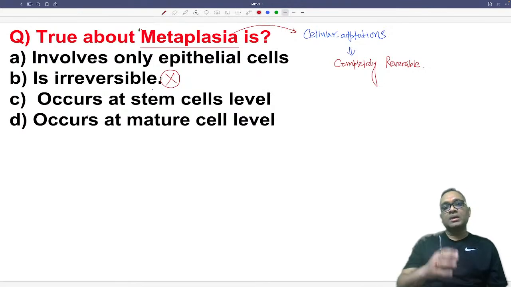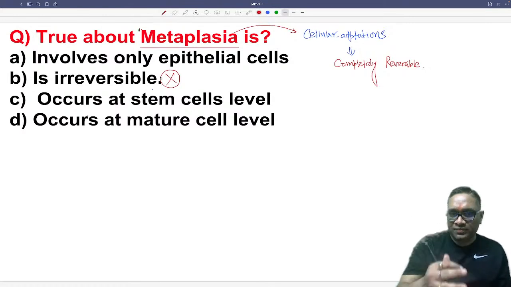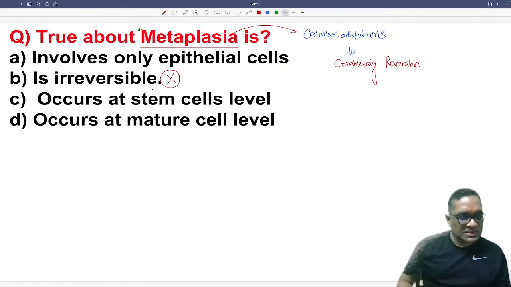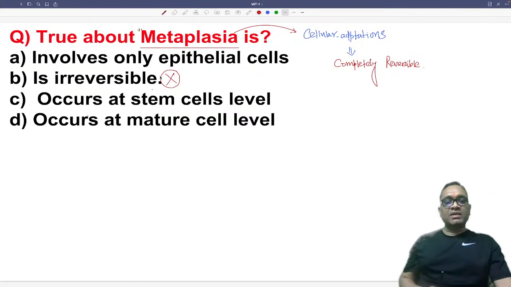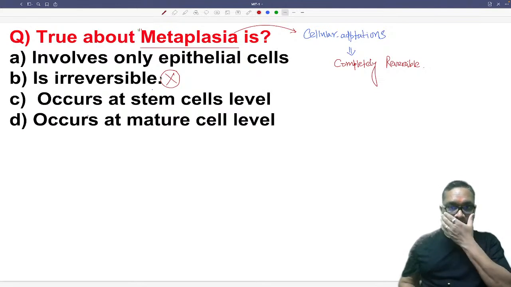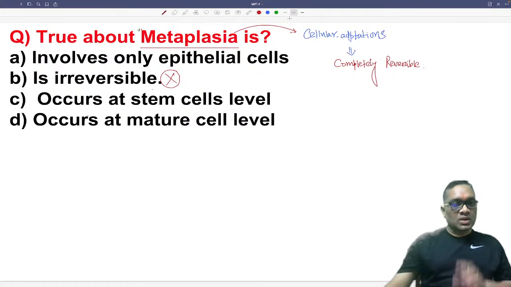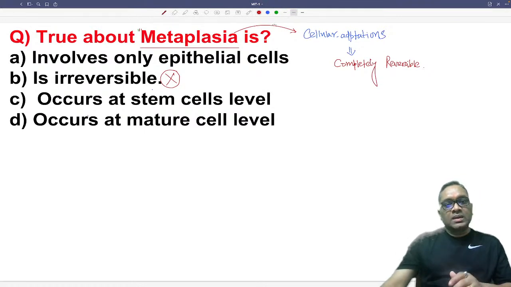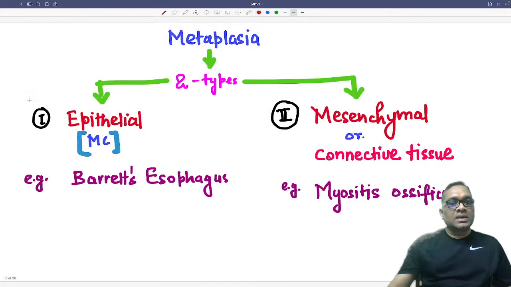Now the first option which is written: involves only epithelial cell. How many of you think that only epithelial cell will be involved? What we need to understand is that metaplasia is not only epithelial cell, it is of two types.